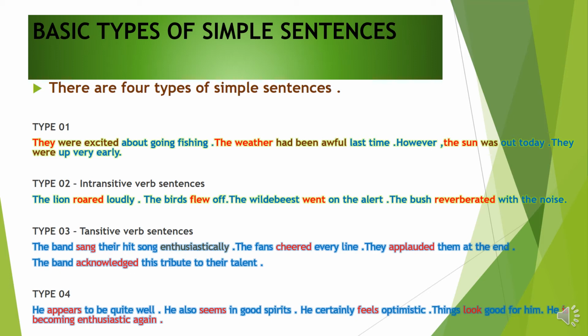Type 4, children. He appears to be quite well. He also seems in good spirits. He certainly feels optimistic. Things look good for him. He is becoming enthusiastic again. So they are a little complicated for you, I'm sure. But when you are studying the verbs appears, seems, feels, look, is becoming, these are some verbs, children. But no worry, this is a simple sentence. Let's move on to the next slide, children.